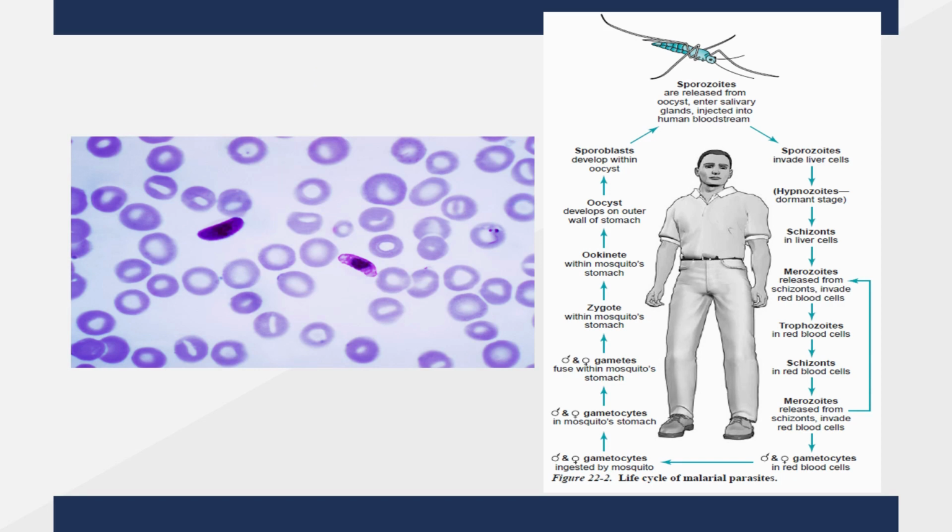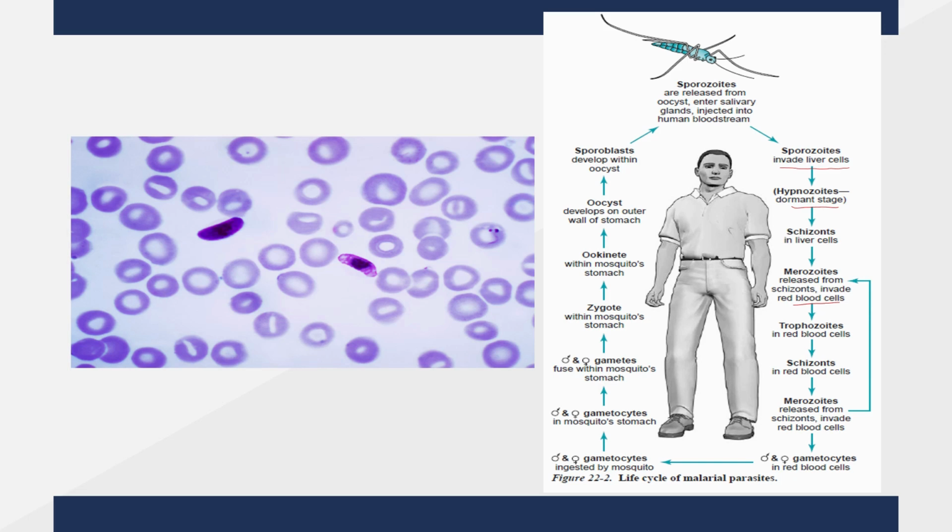It starts with the mosquito biting a human, and through the mosquito bite, sporozoites are injected into the human bloodstream. The sporozoites invade liver cells, then get converted to hypnozoites, the dormant stage, then into schizonts, and now merozoites are released from schizonts, which invade the RBCs. They get converted to trophozoites and then to schizonts and then to merozoites again in the RBCs. Merozoites develop into male and female gametocytes in the RBCs only.